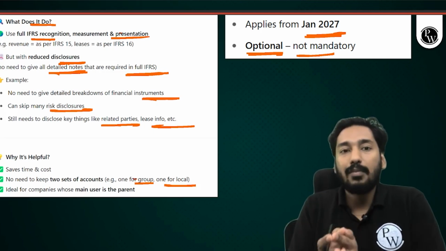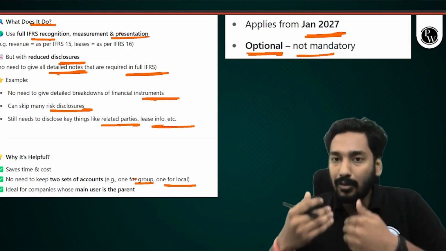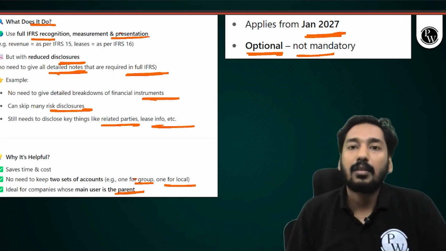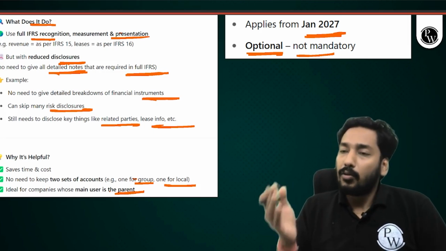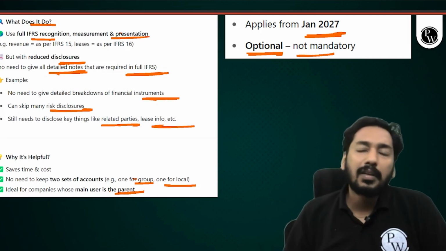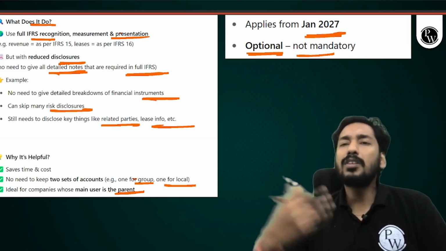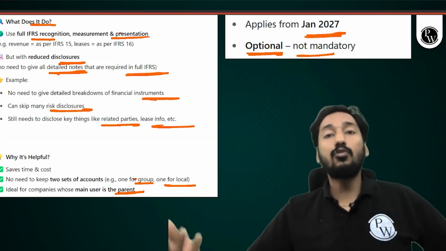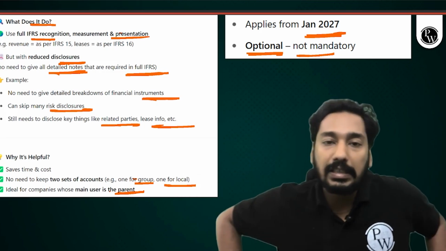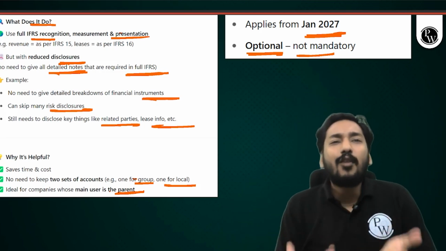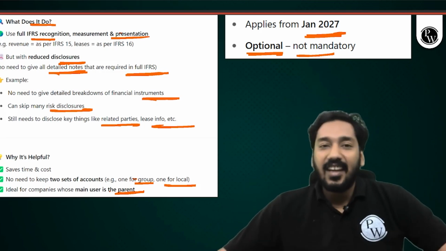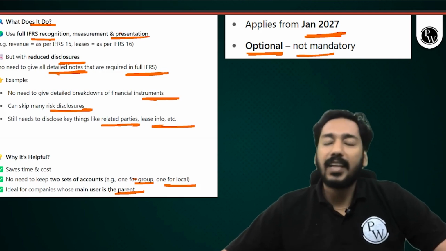Now they have reduced this burden of keeping two sets of accounts, a lot of disclosure, ideal for companies whose main user is the parent. Obviously, companies whose reports are mainly used by the parent do not need too much public accountability. If you do not hold too much public accountability, why are you disclosing too much? If you do not have followers, why are you posting too much? If you have followers, only then can you brag about it, right?